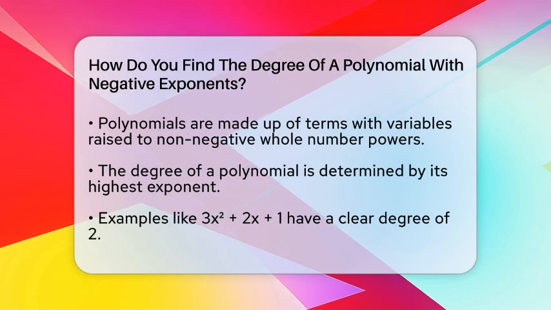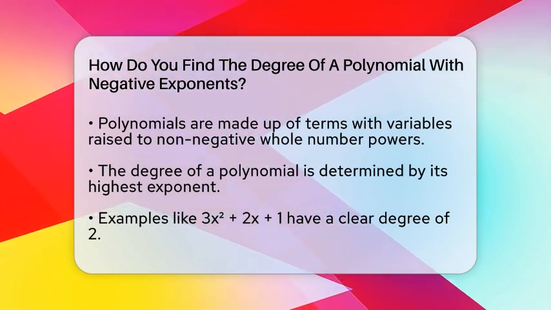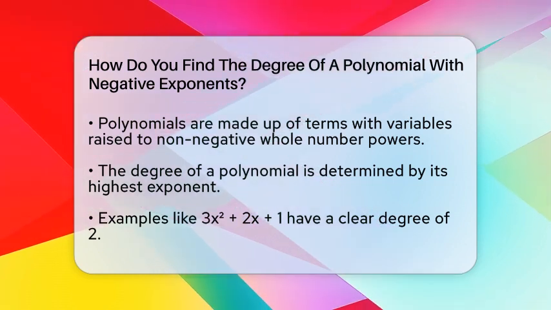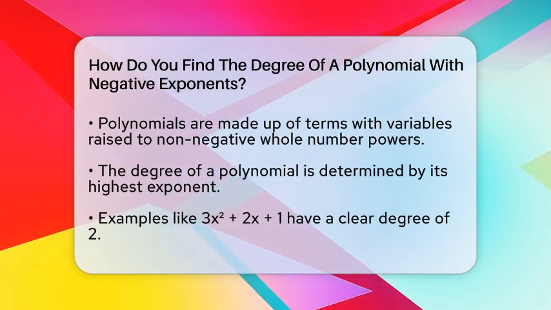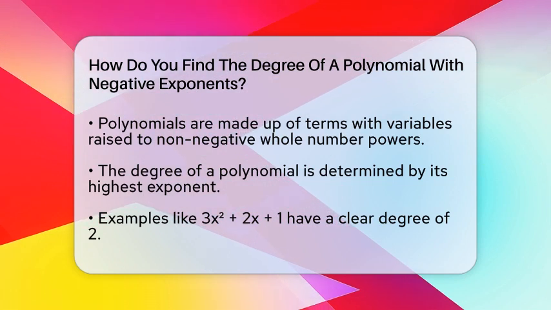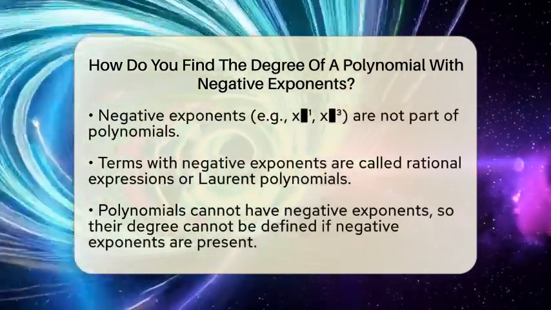In algebra, a polynomial is made up of terms where variables are raised only to non-negative whole number powers. That means exponents like 0, 1, 2, 3, and so on. When you see something like 3x squared plus 2x plus 1, you can easily find the degree by looking at the highest exponent, which is 2 in this case.